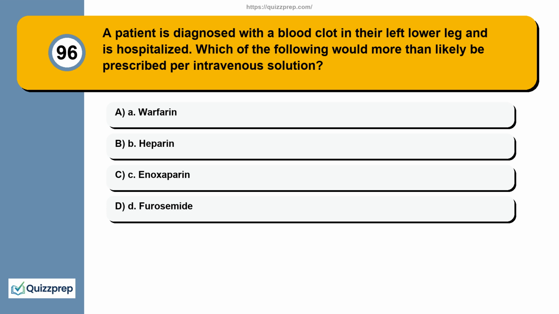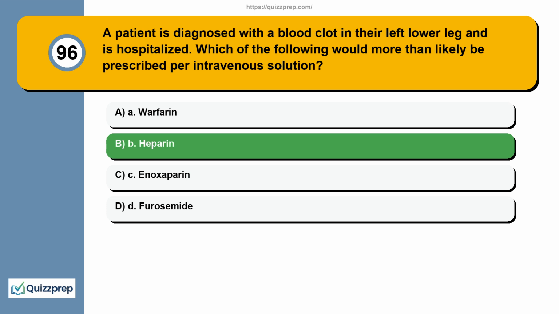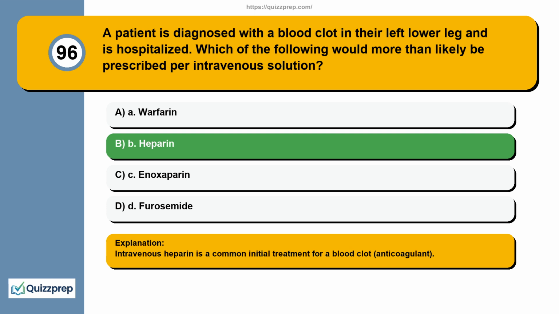Question 96. A patient is diagnosed with a blood clot in their left lower leg and is hospitalized. Which of the following would more than likely be prescribed per intravenous solution? A. Warfarin. B. Heparin. C. Enoxaparin. D. Furosemide. Intravenous heparin is a common initial treatment for a blood clot, anticoagulant.